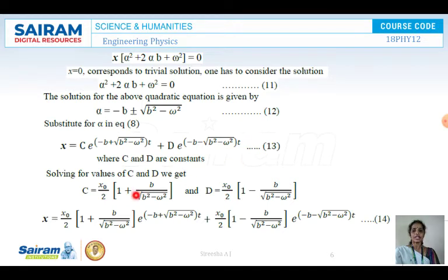If you solve for c and d, these are the values, and substituting here, you will be getting this equation as equation 14. This is the general solution of the quadratic equation in simple harmonic motion. Substituting the values of c and d, from the value of c here, you get this equation. So this will be the damped harmonic motion equation.